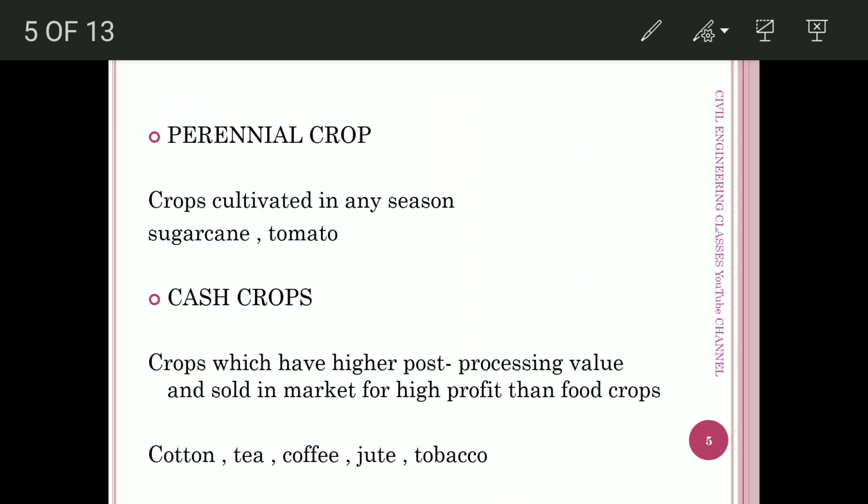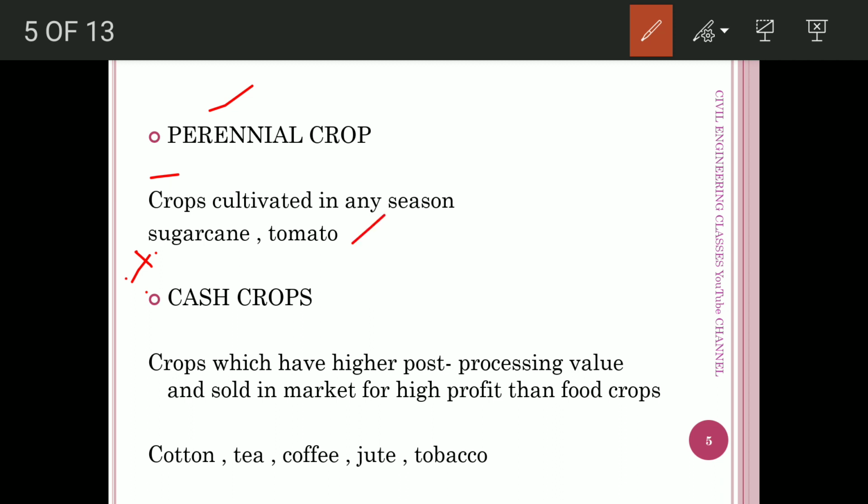Then the next type of crops are perennial crops. In the last video, we discussed perennial irrigation and perennial canals. Likewise, these are the crops that can be grown at any period or any season of a particular year. The major examples are sugarcane, tomato, etc.